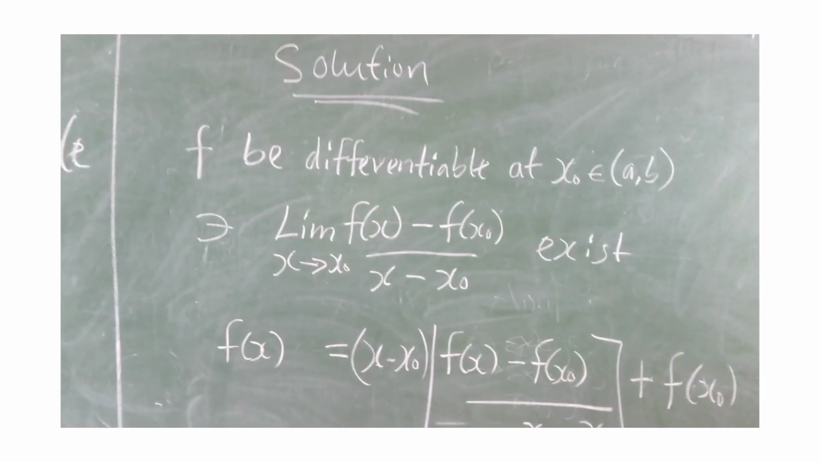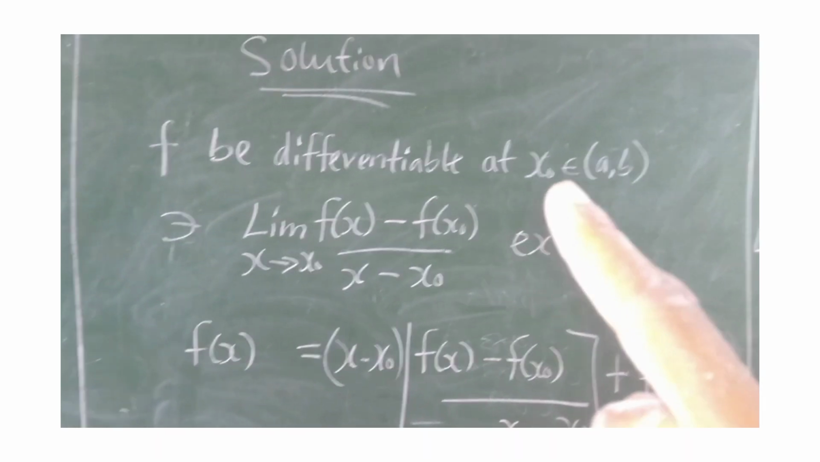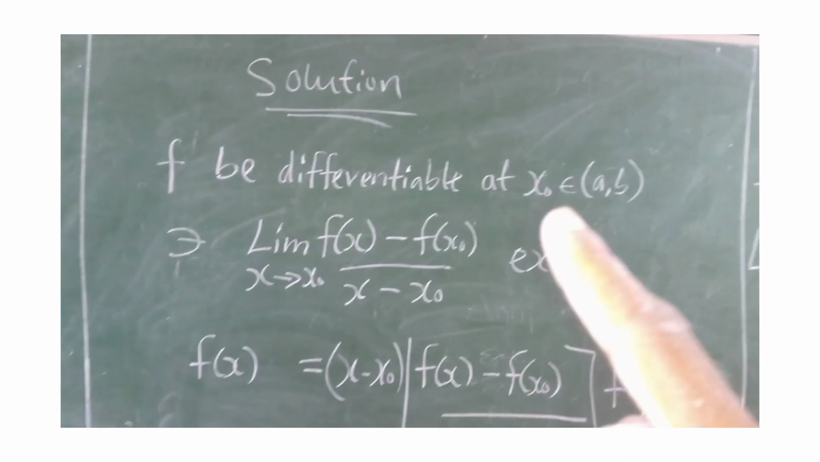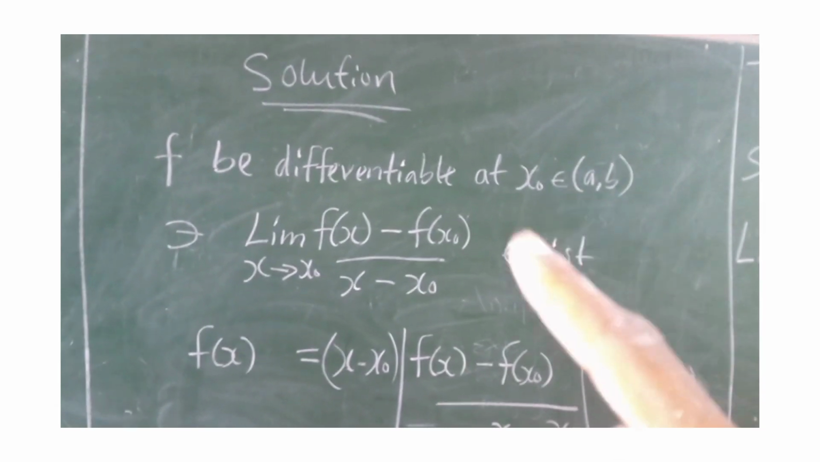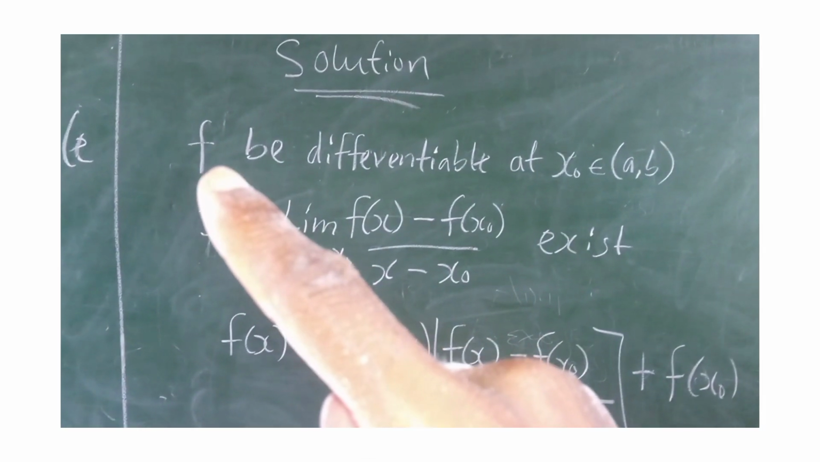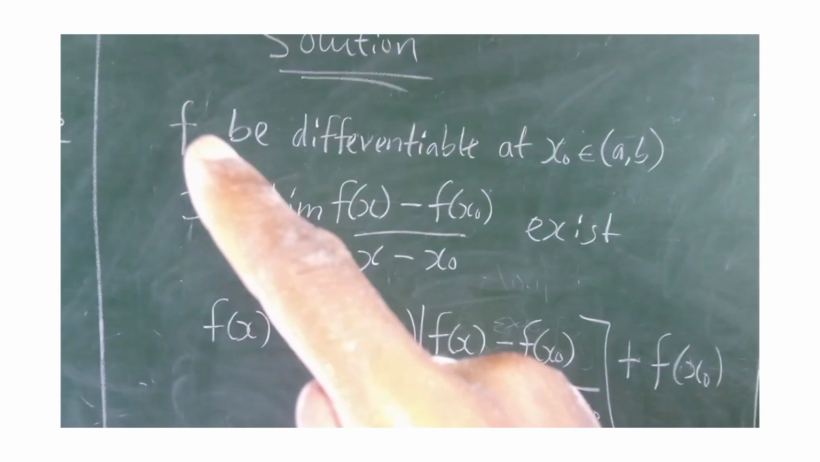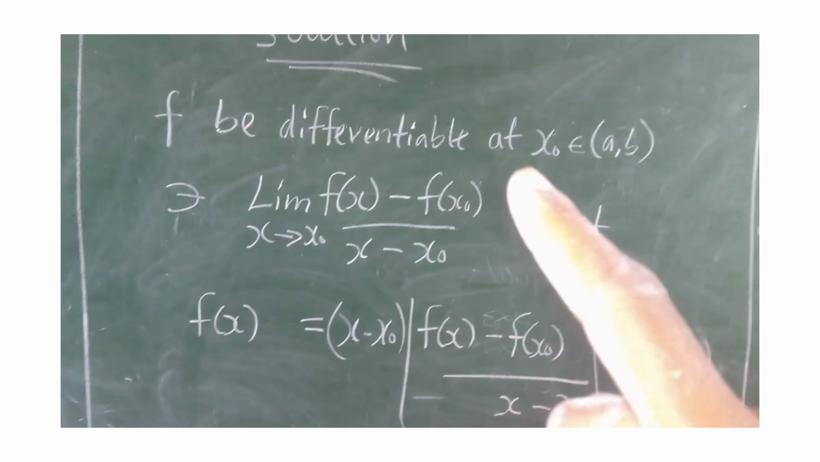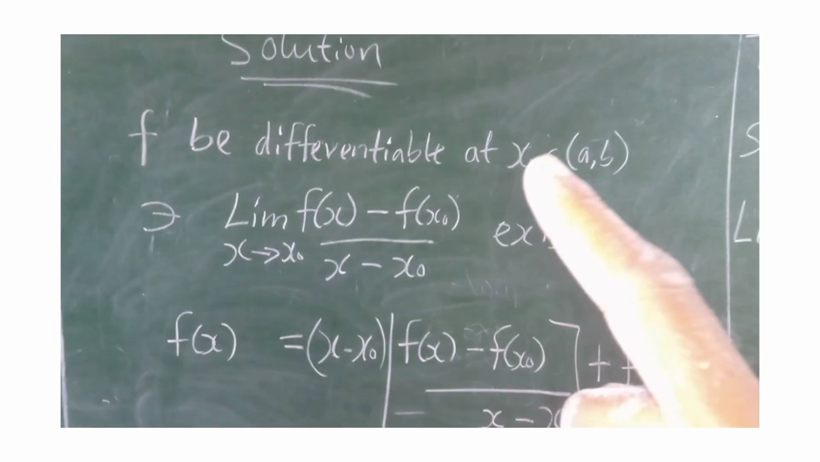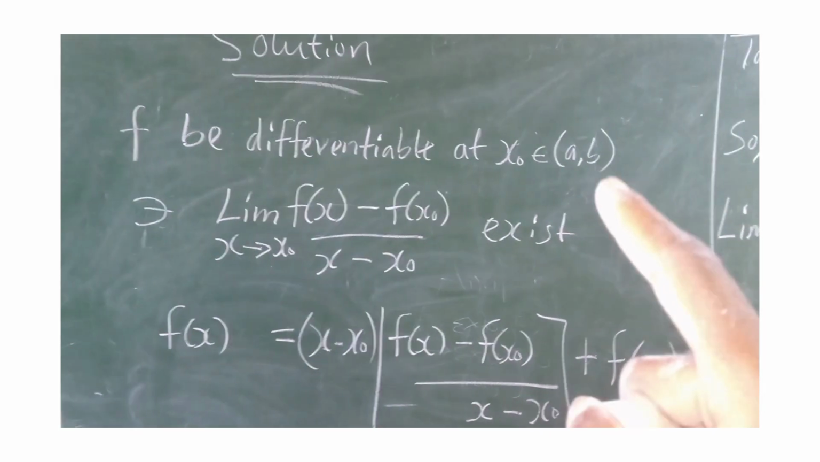Say let f be differentiable at x naught. This x naught is a specific point, a particular point in our open interval. We assume that this f that we are going to prove is differentiable and also continuous. Say let this f be differentiable at x naught. This x naught is a particular point contained in an open interval (a, b).